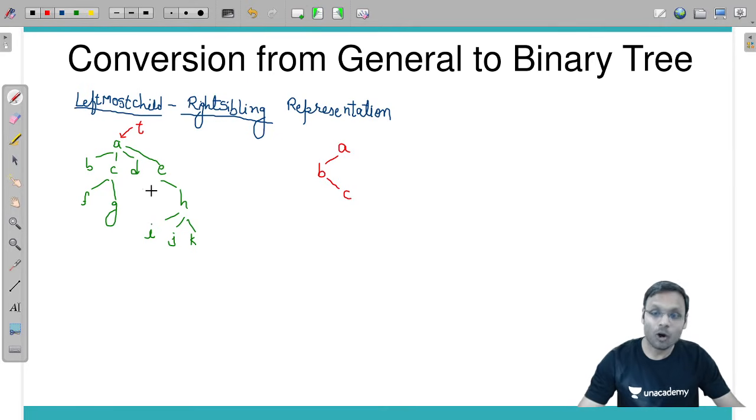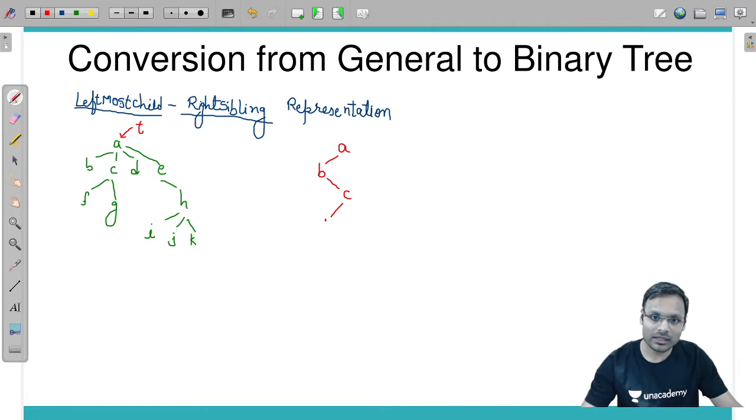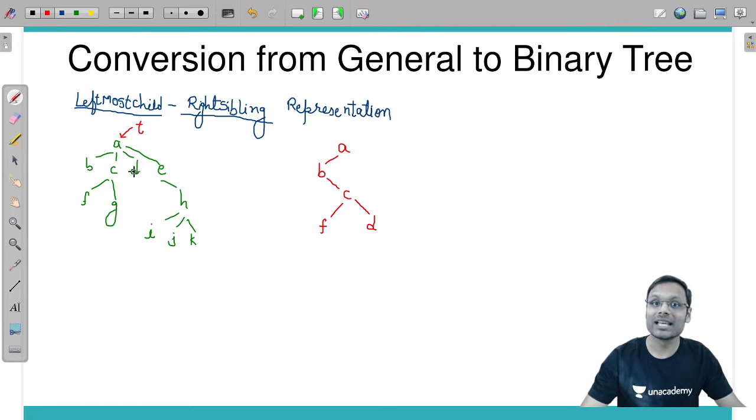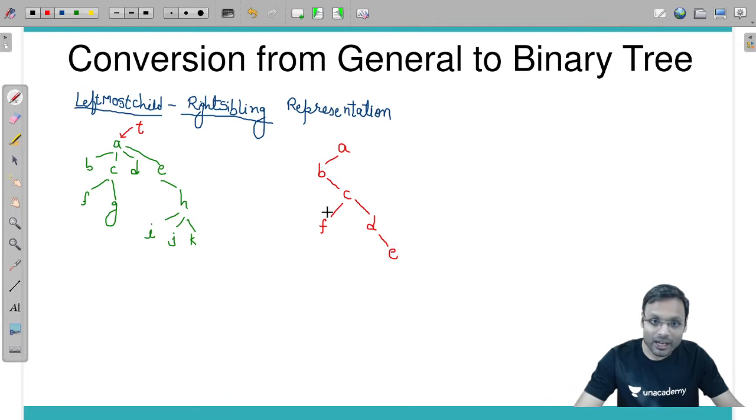Now for C, what is the first child of C from the left side? It is F. So F should come into the left of C. Is there any sibling of C? Yes, which is D. So D should come into the right. Now from D, is there any child of D? No. So left side of D is empty. Right side of D, sibling of D, which is E. Now for F, is there any child of F? No. Is there any sibling of F? Yes, G.